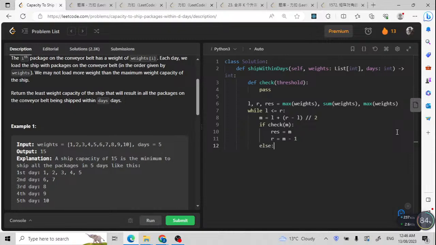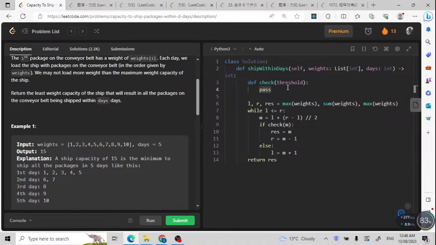Else, if my check function is wrong, it means my guessed number is too small, so I'm going to shift the L pointer equal to M plus 1 because I'm going to guess a bigger number. Finally, I'm going to return the result.